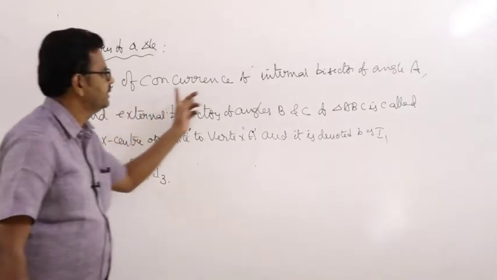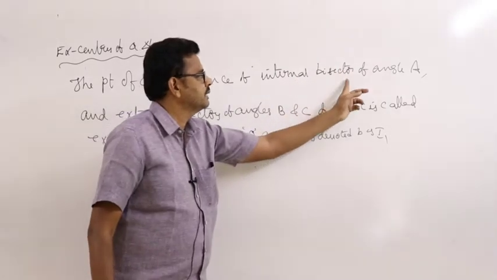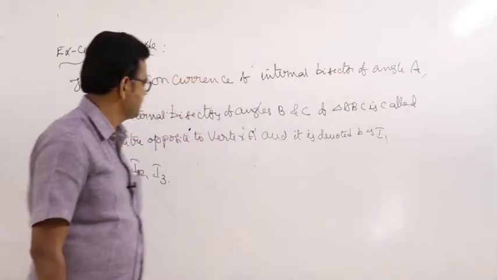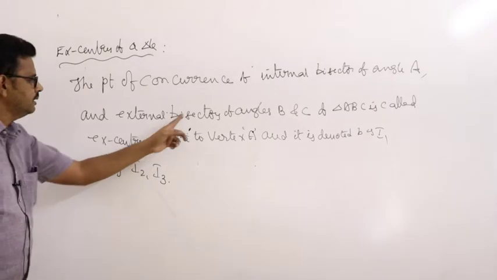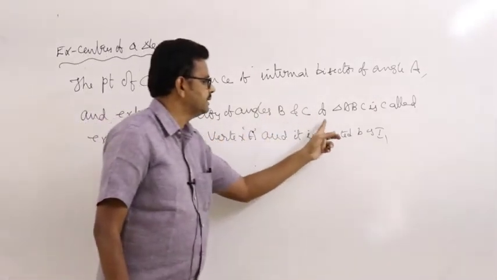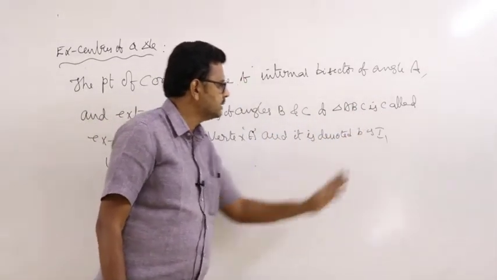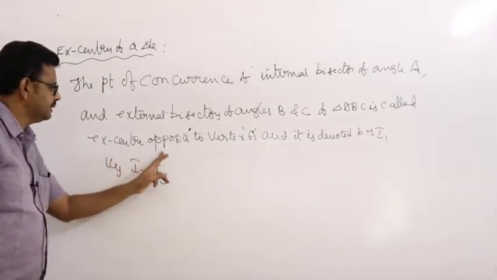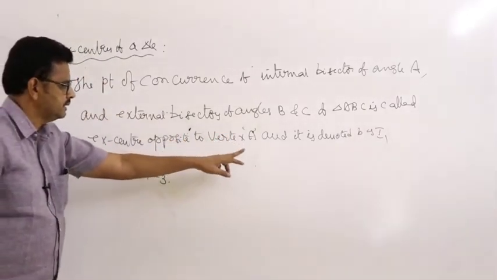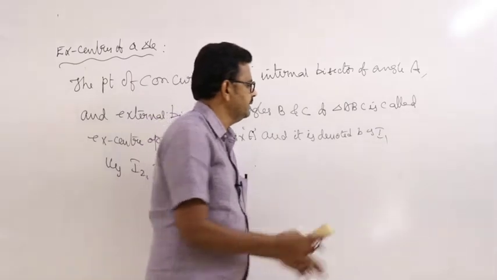The point of concurrence of the internal bisector of angle A and the external bisectors of angles B and C of a triangle is called the excenter opposite to vertex A, denoted by I1.